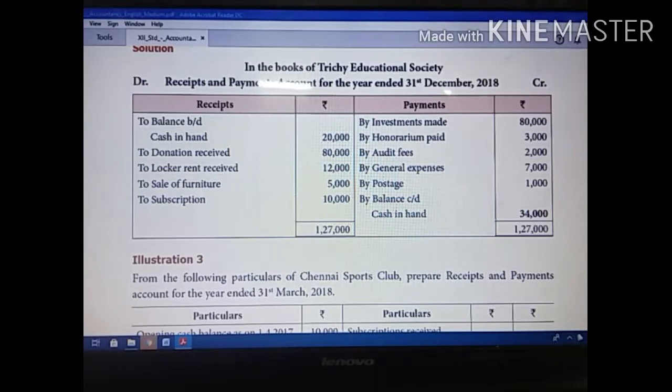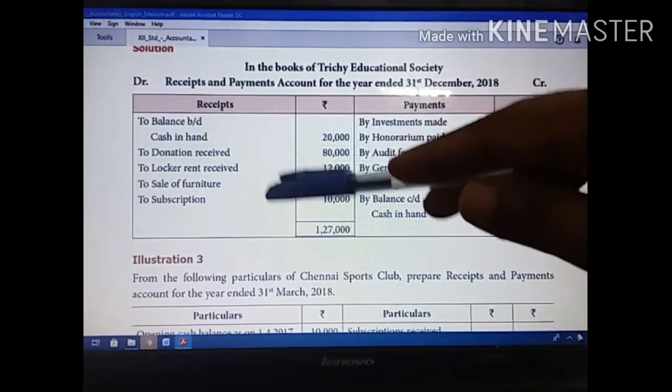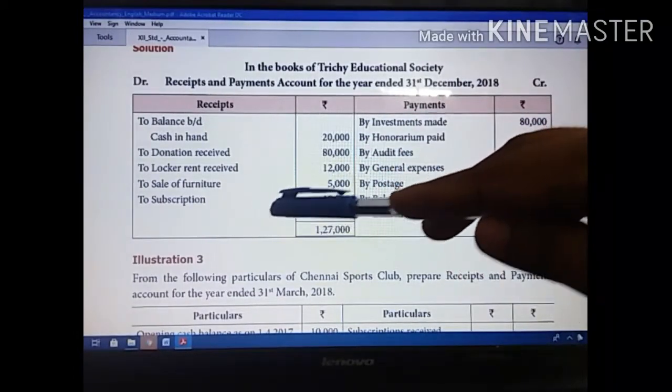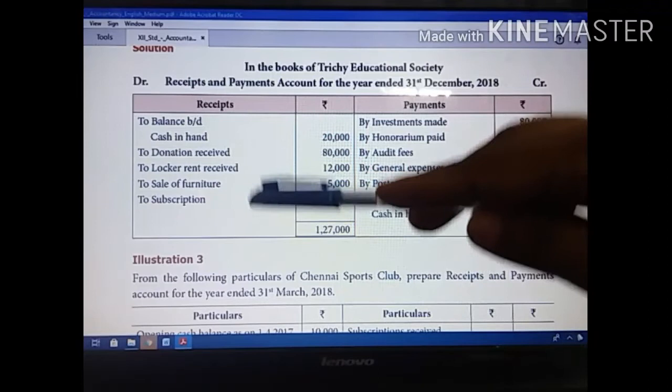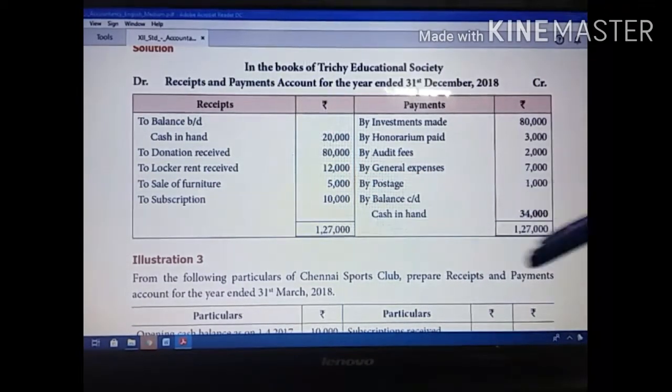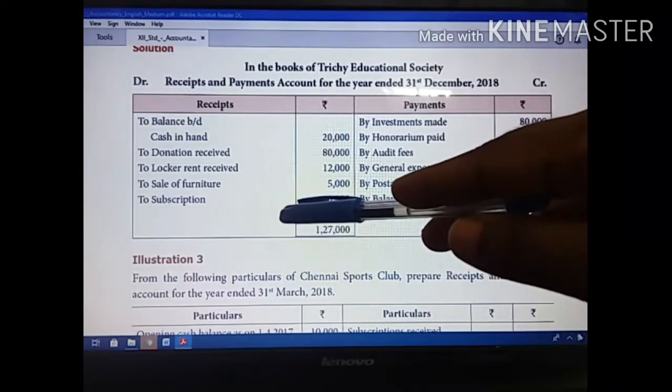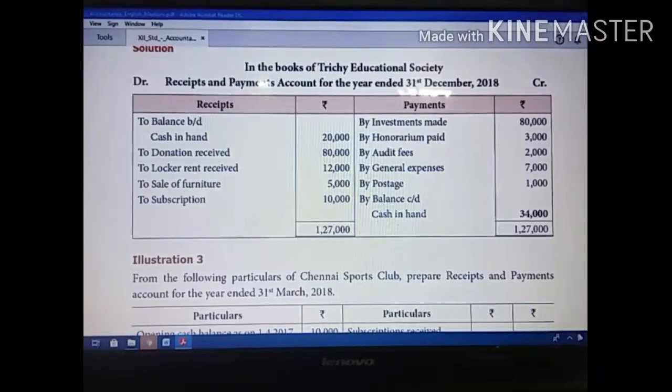So if the debit side is more than the credit side, then that amount you have to show on the credit side. If the credit side is more than the debit side, then you have to show this amount on the debit side. If you get a balancing figure on the credit side, that is called a bank overdraft. If you get a balancing figure here, it is a favorable balance. If you get a balance here, that is unfavorable, that means overdraft. So likewise we have to prepare. It is very easy to prepare a receipt and payment method.